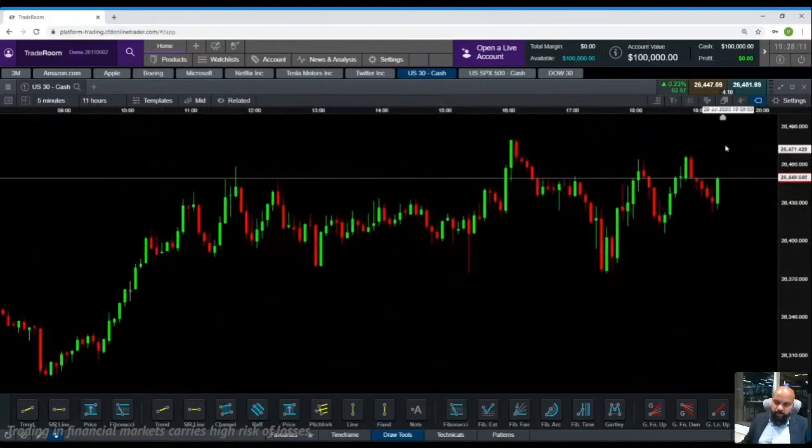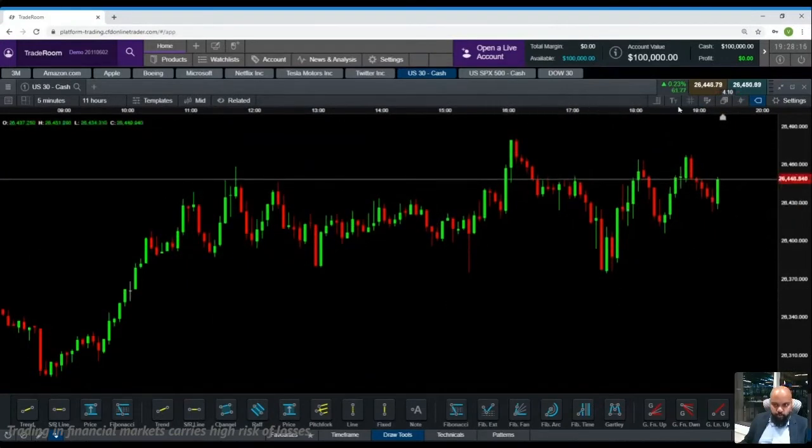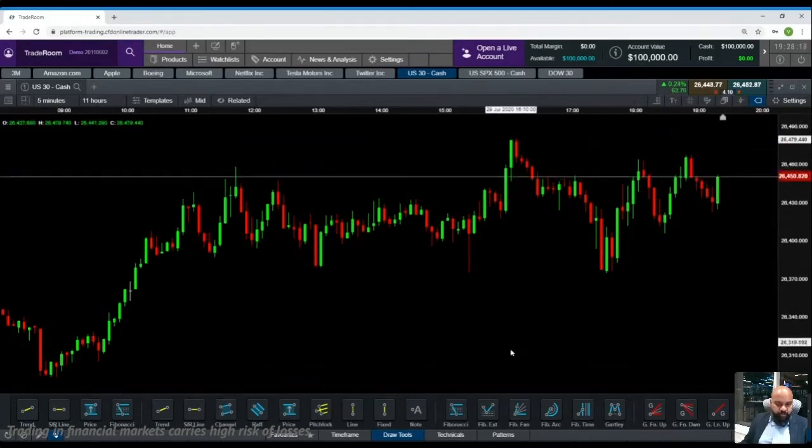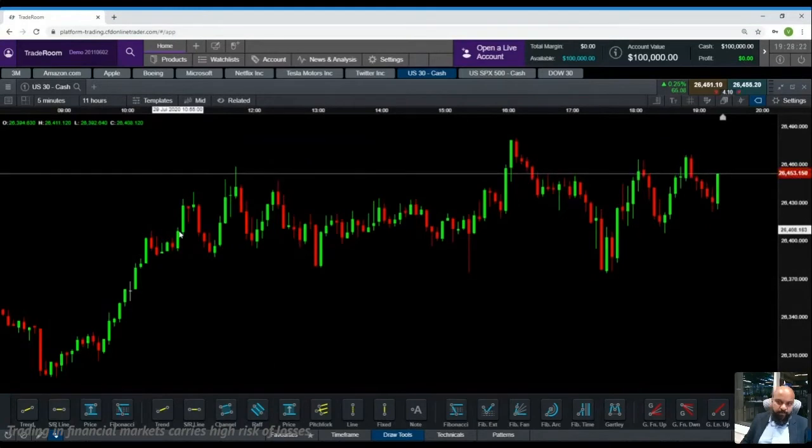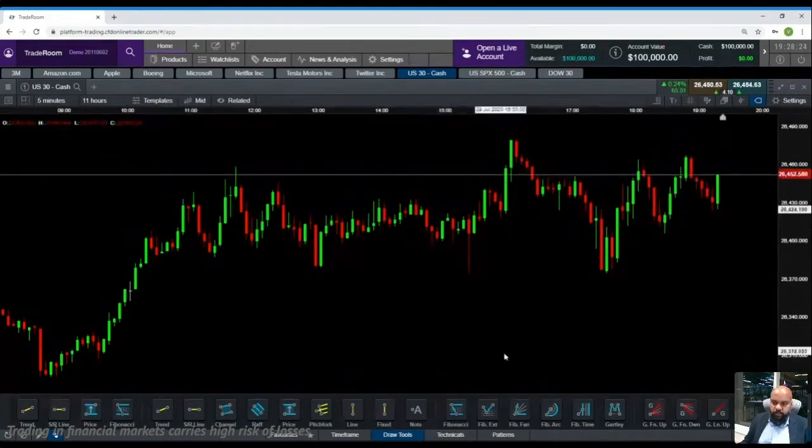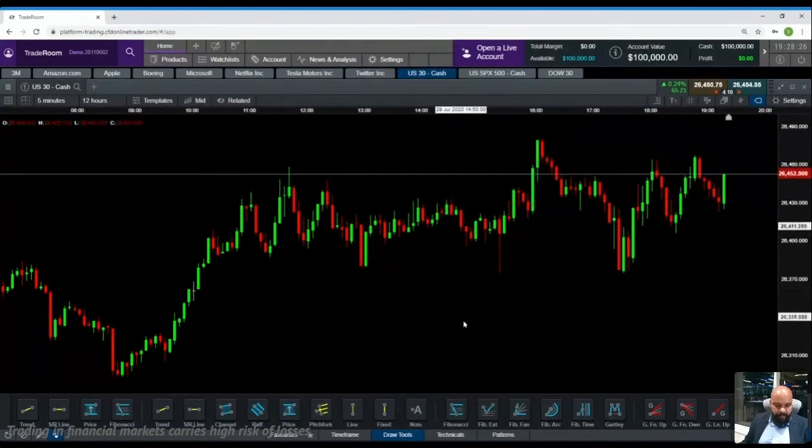Now a lot of people try to take advantage of these drops and these rises to make a small gain for the day. This is for the short term, but the same can be applied even on a longer time frame. I'm doing it on a shorter time frame so that we can see practically what has happened today.